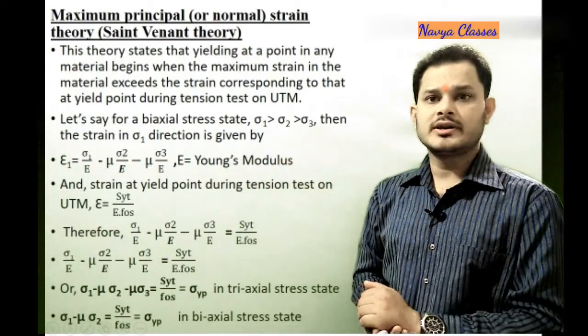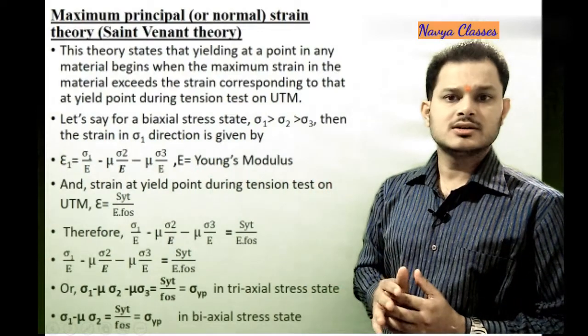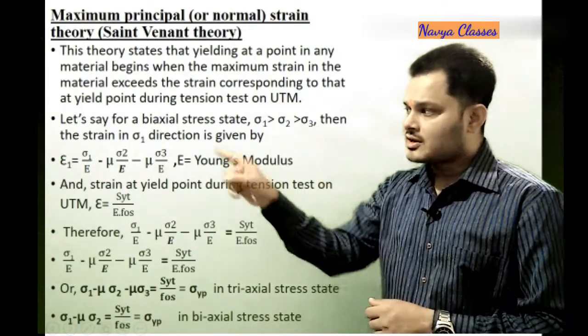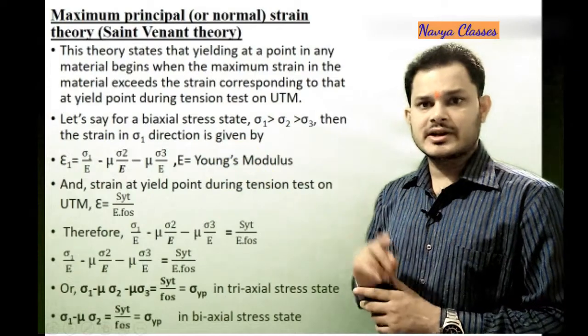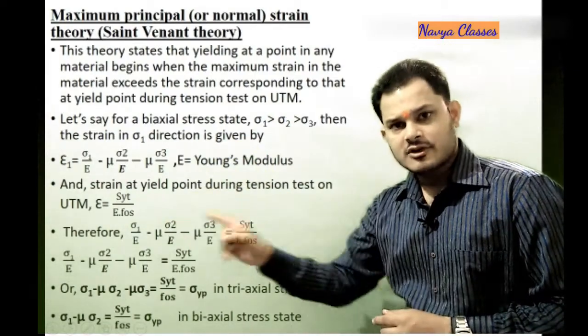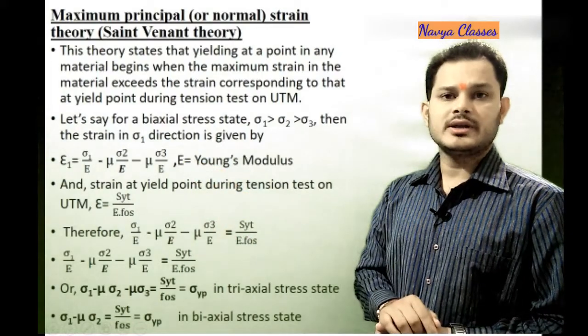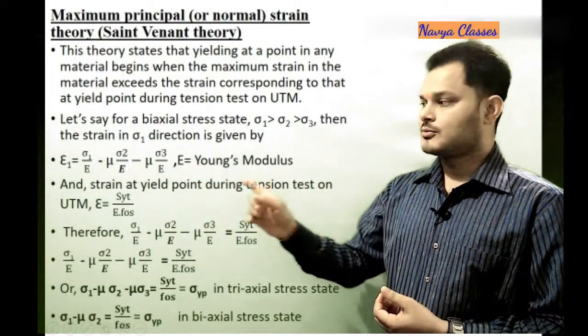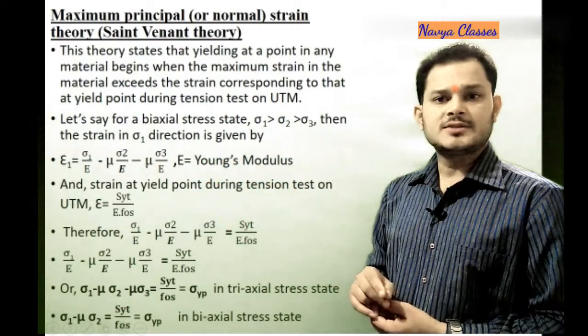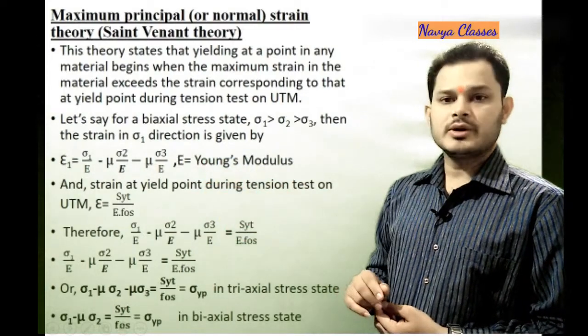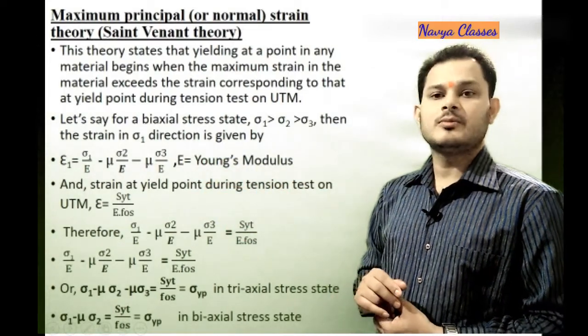That formula you already know from strength of materials basics: epsilon 1, the strain in the direction of major principal stress, is equal to sigma 1 upon E, where E is the modulus of elasticity, minus mu, the Poisson's ratio, sigma 2 upon E, minus mu sigma 3 upon E.